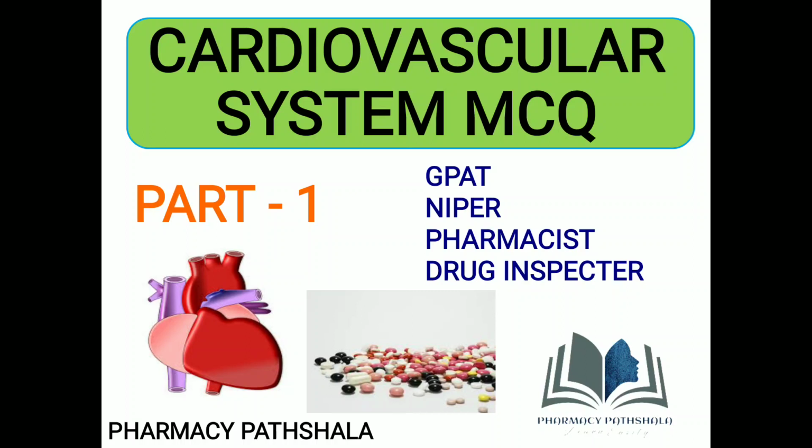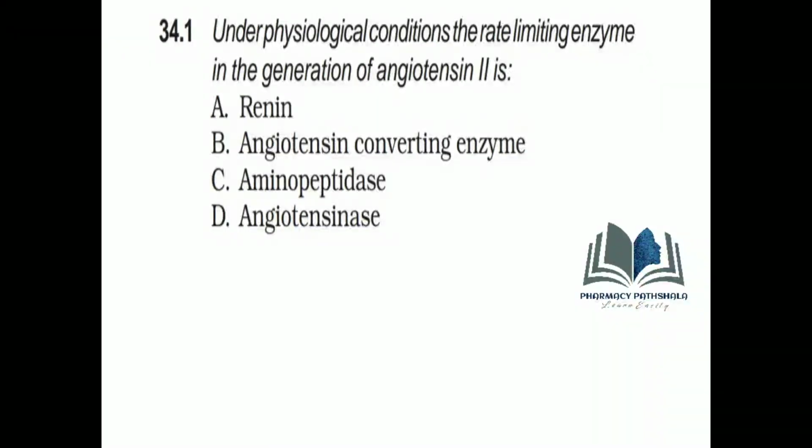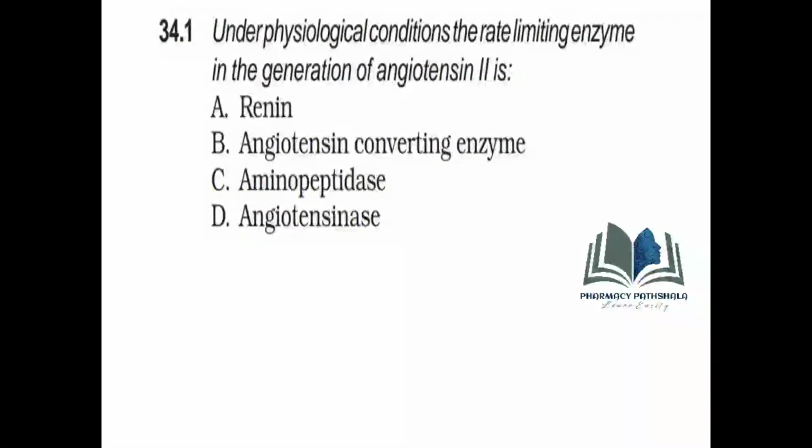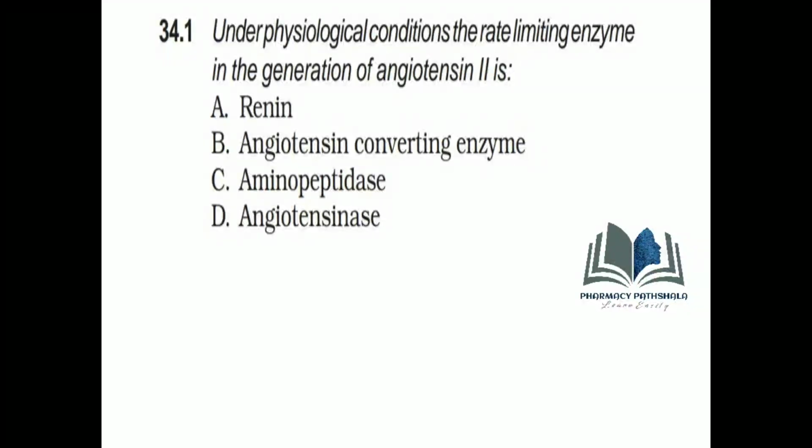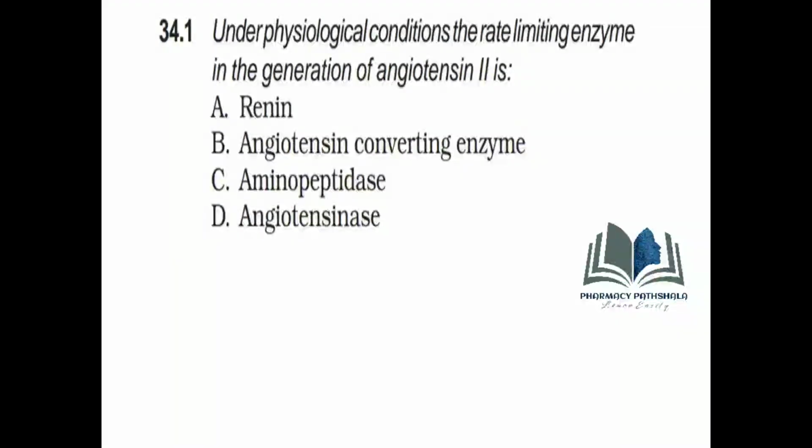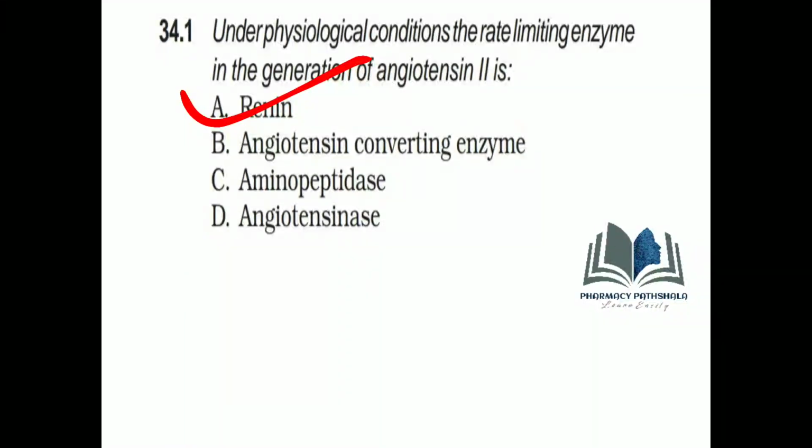कार्डियोवास्कुलर सिस्टम के कुछ एमसीक्यूज़ जो कि कंपटीशन एग्ज़ाम के लिए बहुत ही इम्पोर्टेंट हैं। तो हम देखते हैं। First, under physiological conditions the rate limiting enzyme in the generation of angiotensin II is. The right answer is A, renin. Next question,